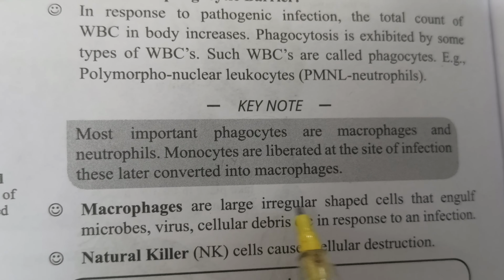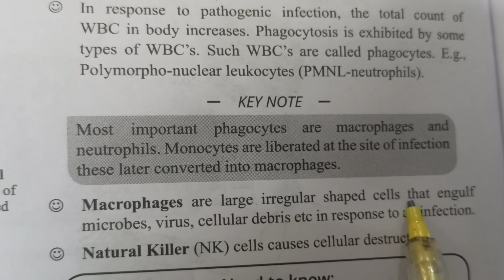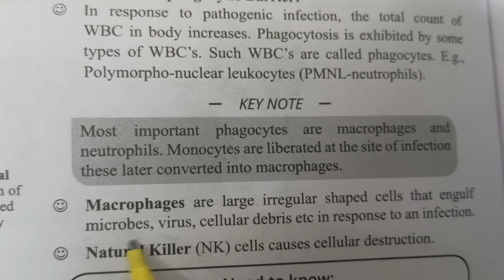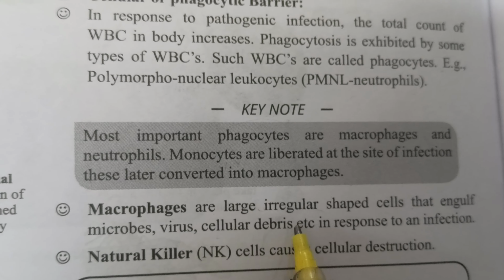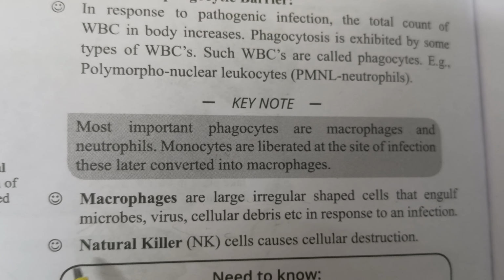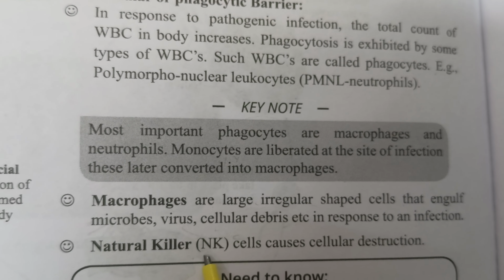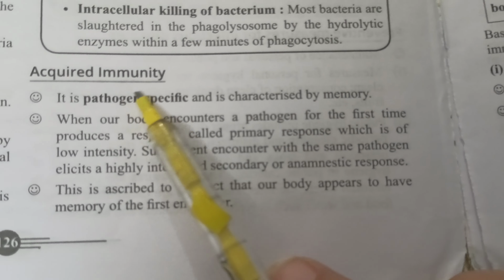What are macrophages? Large irregular shaped cells that engulf and then destroy microbes, viruses, and cellular debris, meaning the damaged parts of cells, in response to an infection. Some other cells are called NK cells or natural killer cells that cause cellular destruction if needed. Next is acquired immunity.